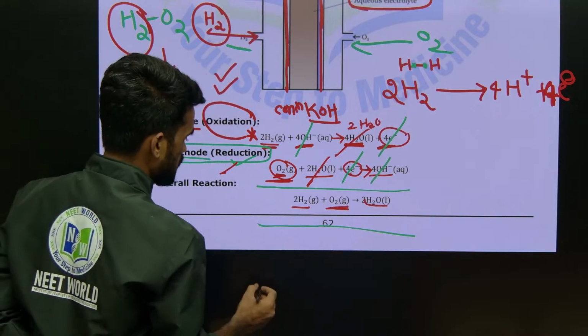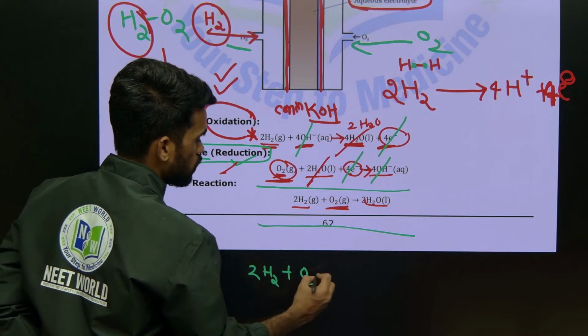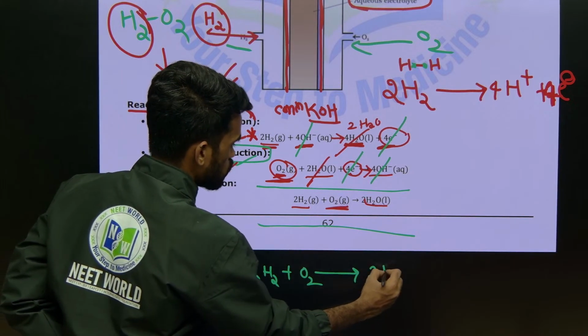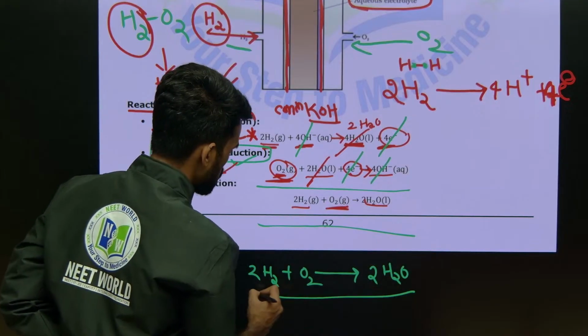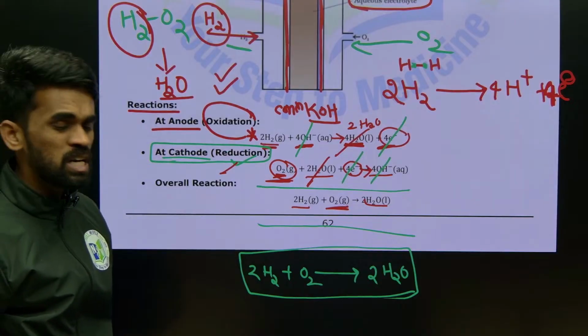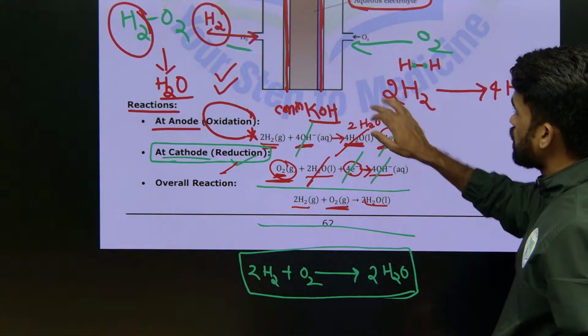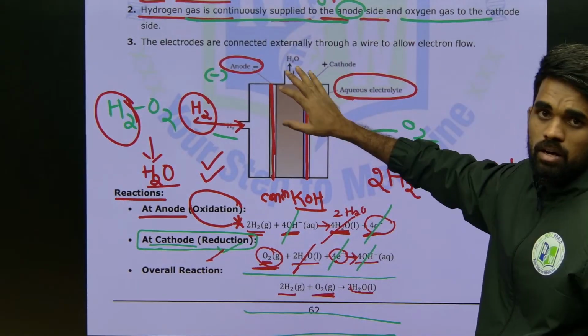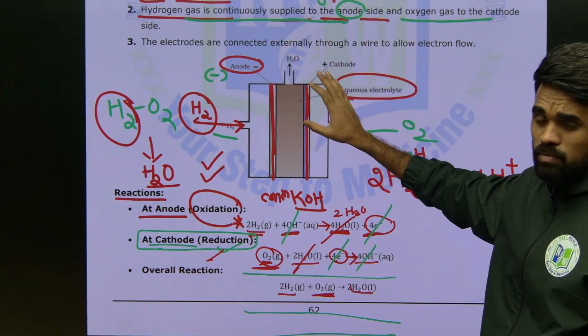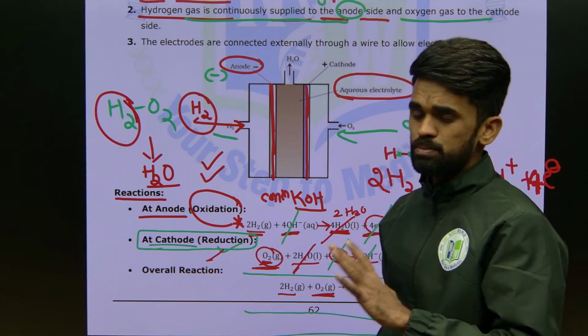So what is the net reaction you are seeing? 2H2 plus O2 giving rise to 2H2O. That's it. This is the net chemical reaction taking place in this hydrogen oxygen fuel cell. If you represent it in this way with a rough diagram of the setup of this hydrogen fuel cell, definitely you are going to get full marks for this particular question.